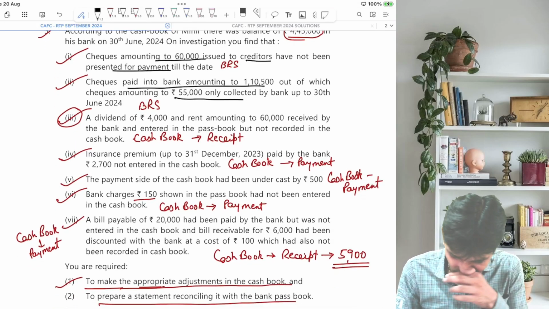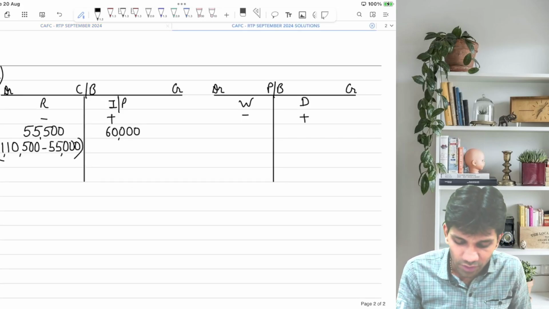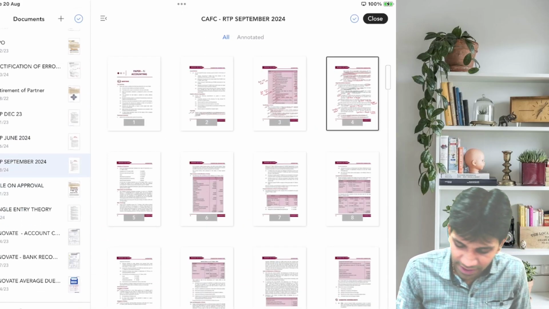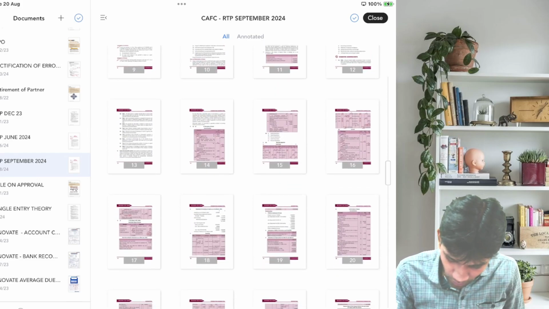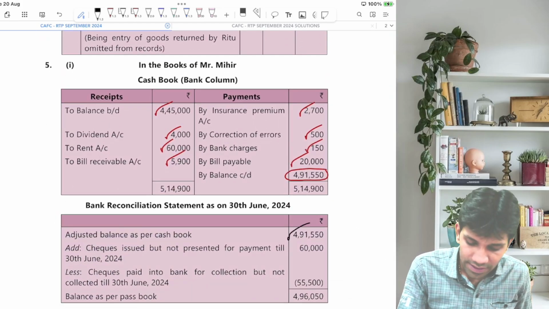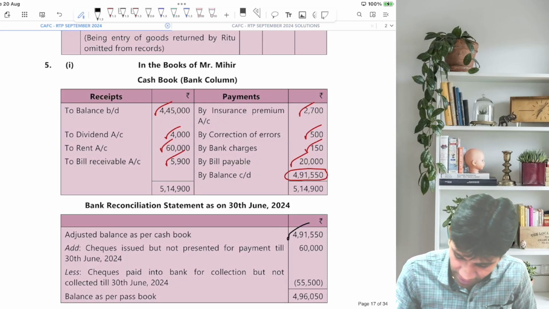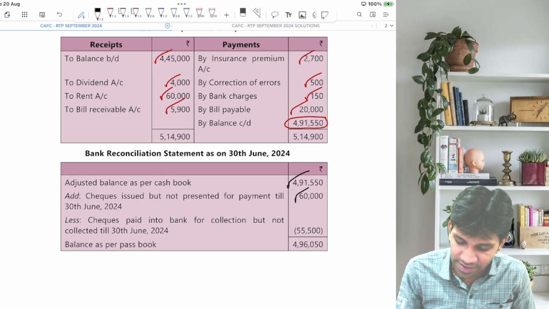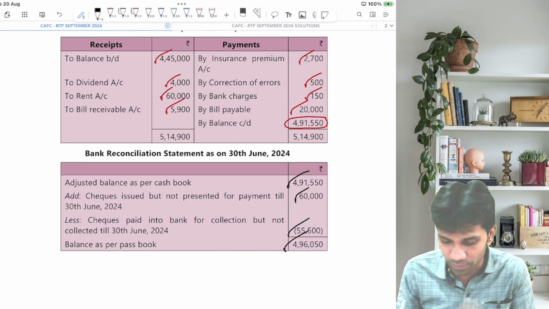That's it. Everything is done. Yes, guys. So the starting point will be balance as per cash book, which is the rectified balance which you got. Here it is, 491,550. In that we will add and deduct something. We'll add 60,000 and we'll deduct 55,500. 60,000 will be written as cheque issued but not cleared, and 55,500 as cheque deposited but not cleared. So you get balance as per passbook. So very simple way to solve BRS.